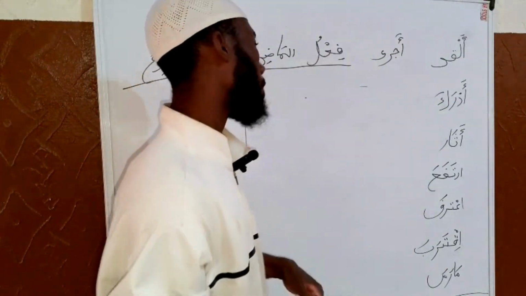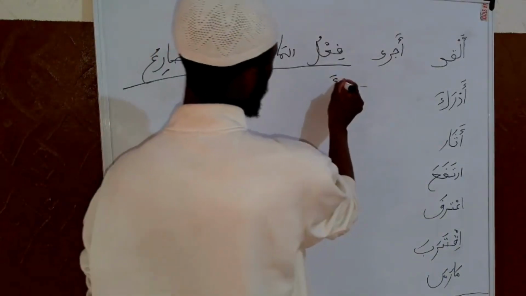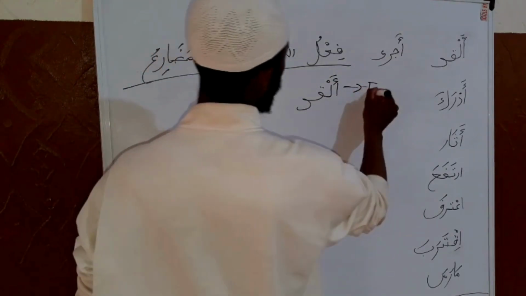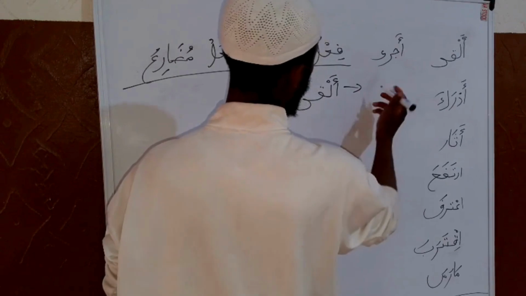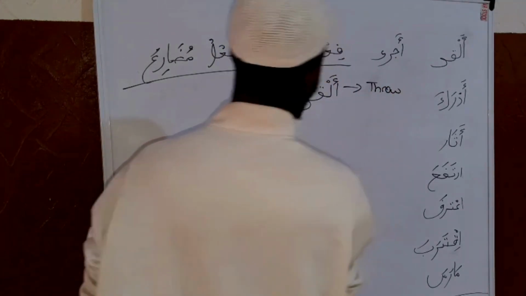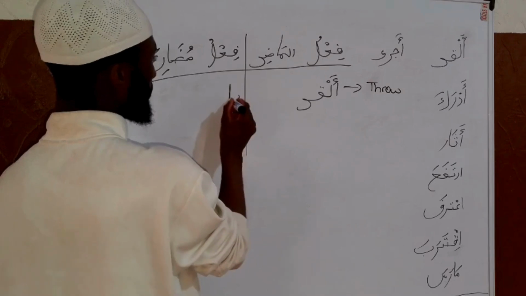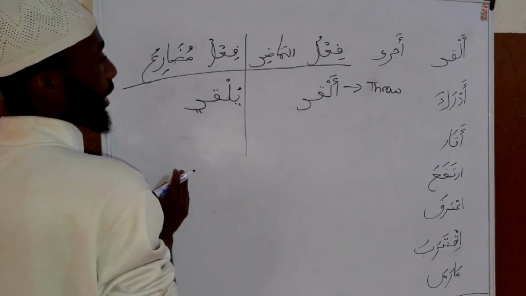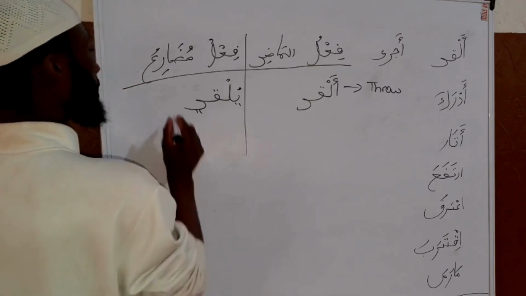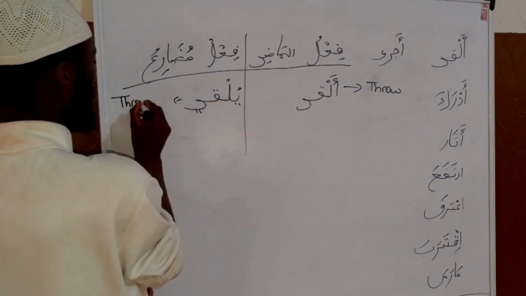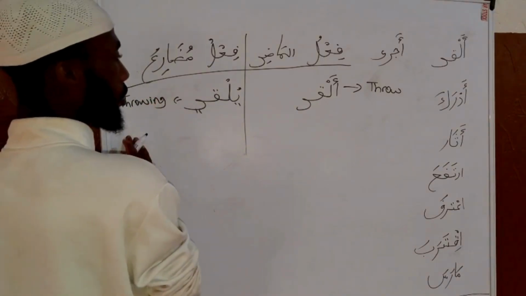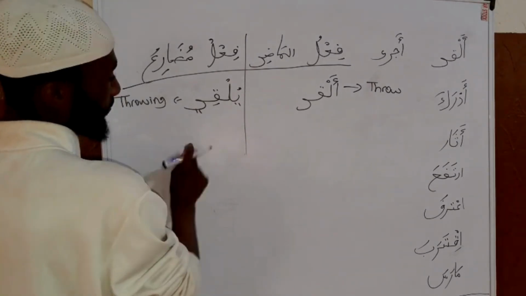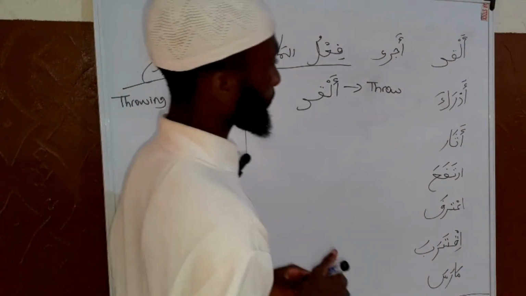Then the first is what we have, alqa. Alqa, that's alqa. Then the fi'l mudari is going to be yulki. That's yulki, that is throwing. Alqa, throwing. Then yulki, it is what? Throwing. That is the present verbs. Yulki, that is present continuous verbs.